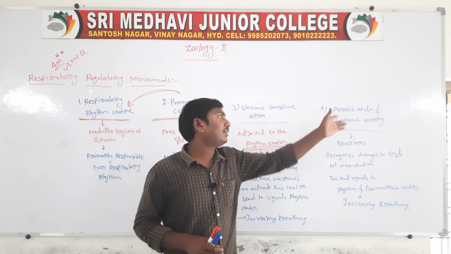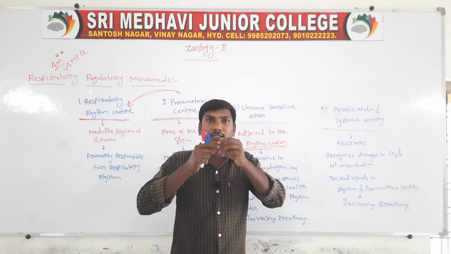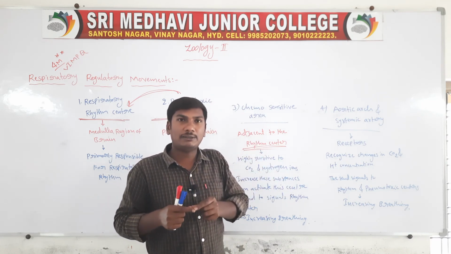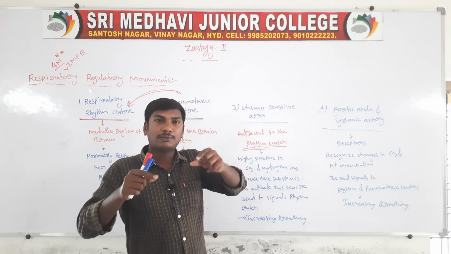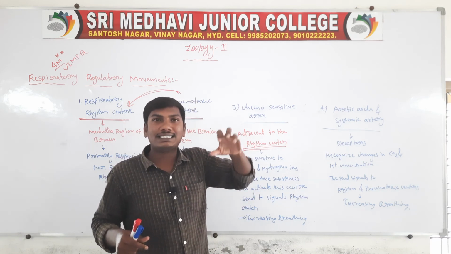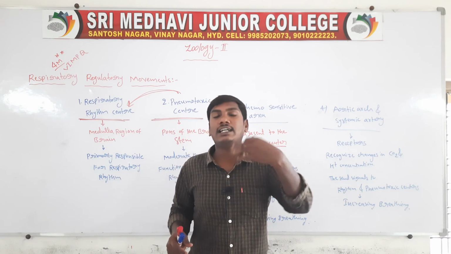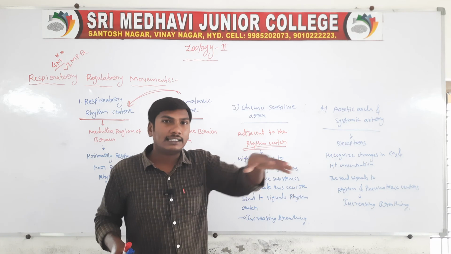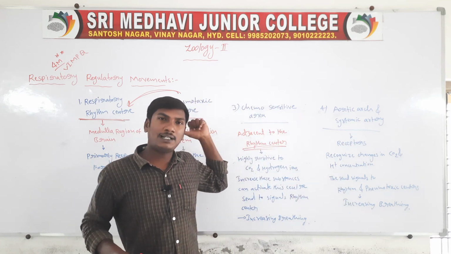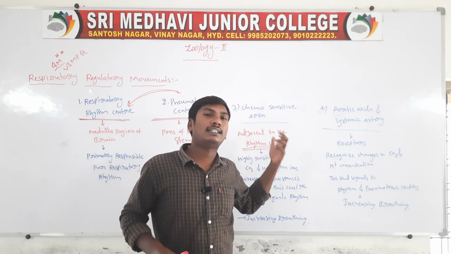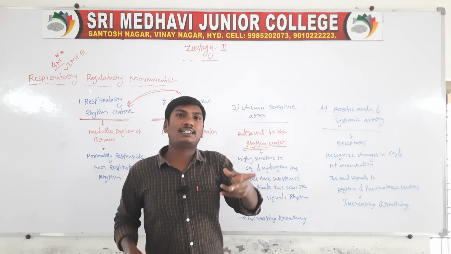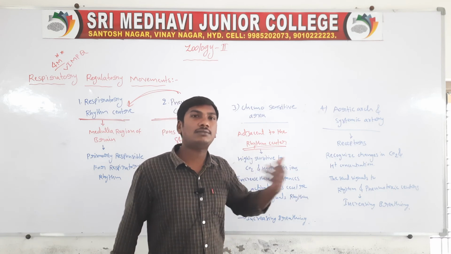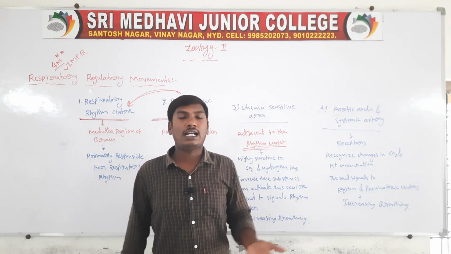So the aortic arch and systemic artery are blood vessels with receptors. The receptors identify changes in CO2 levels and H plus concentrations. With an increase of CO2 or hydrogen ions, they send signals to the respiratory rhythm center and pneumotoxic center. These two centers increase breathing, eliminating more CO2 and more hydrogen ions.